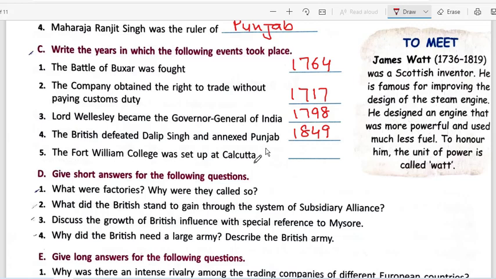Question number 5 says the Fort William College was set up in Kolkata. It is in 1801. Just remember, this college was set up for the training of the civil servants who were recruited at that time. The picture also is given in your chapter.